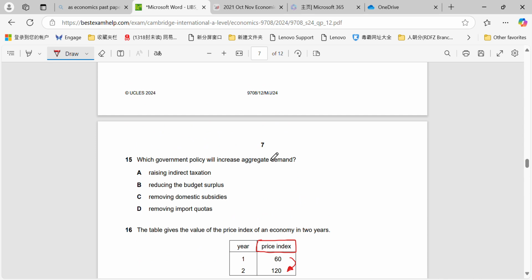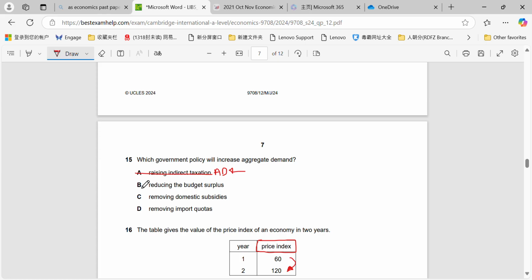Question 15. Which government policy will increase AD? So we're looking for an expansionary policy. Raising indirect taxes definitely won't. It might move AD left through reducing consumer expenditure.